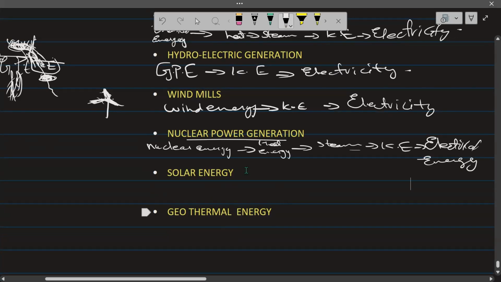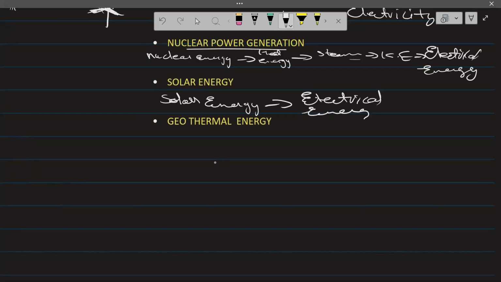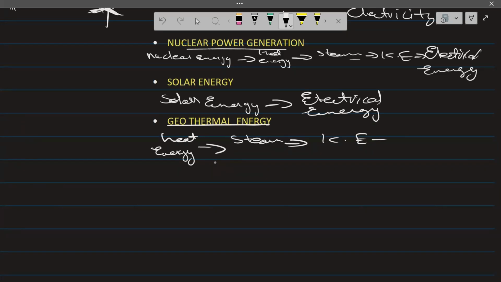In solar energy, what happens is that solar energy is transferred into electrical energy. In geothermal energy, heat energy, meaning the heat of the earth, is transferred into steam. It is given to water, and that water is transferred into steam, and steam is moving. So it has kinetic energy, and that kinetic energy moves the turbine, making electricity.